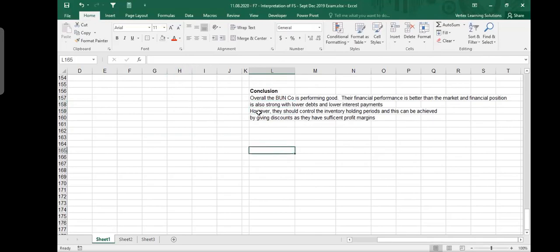However, then we make a suggestion. They should control the inventory holding cost. This is our only problem. And this can be achieved. You are identifying the problem and giving the suggestion. And this can be achieved by giving discount, as they have sufficient profit margins. So we also mentioned profit margins. If you write a note to me saying please give discount, what immediately comes to my mind is, can I give discount or not? Do I have margin or not? So you also mentioned that they have sufficient profit margins.